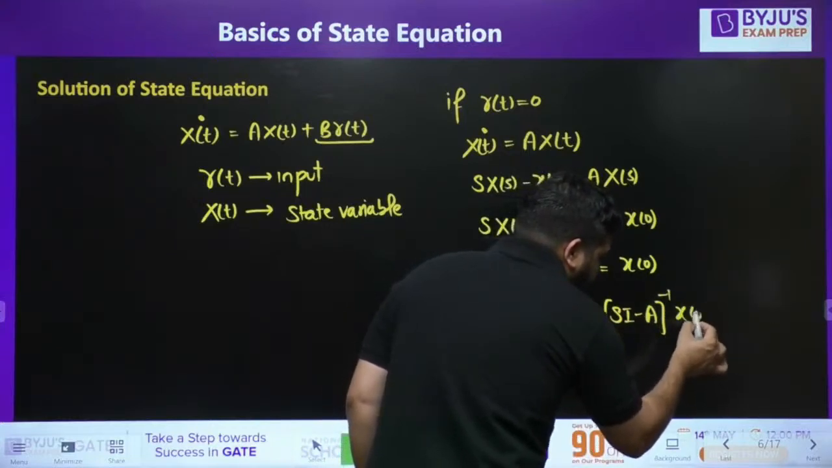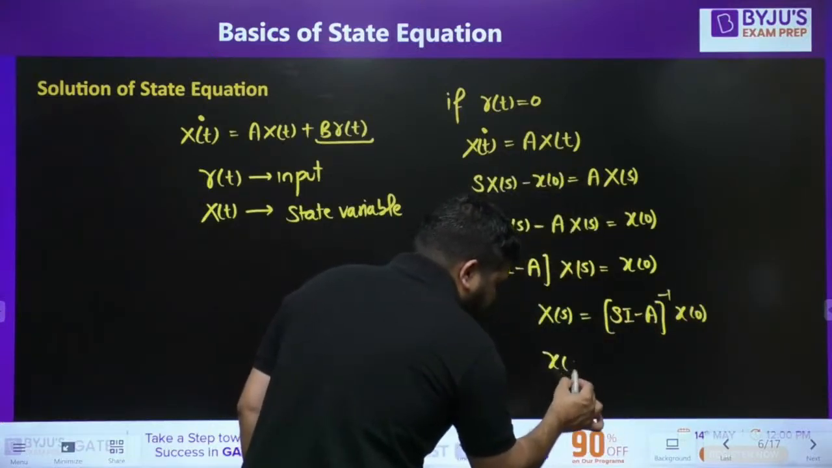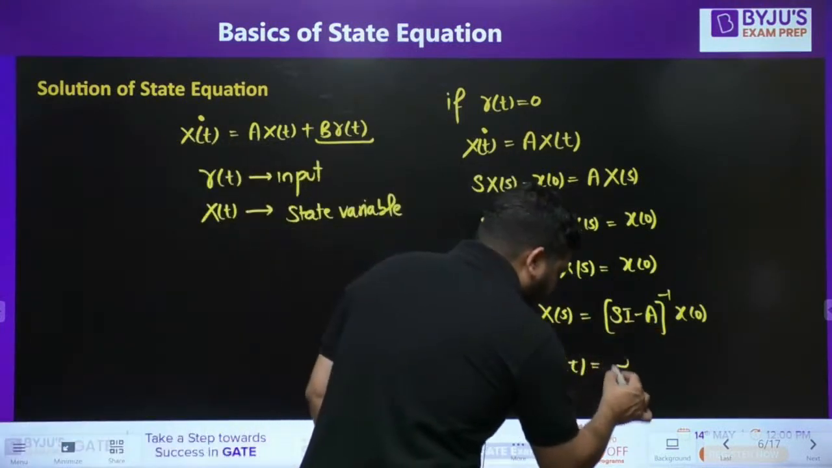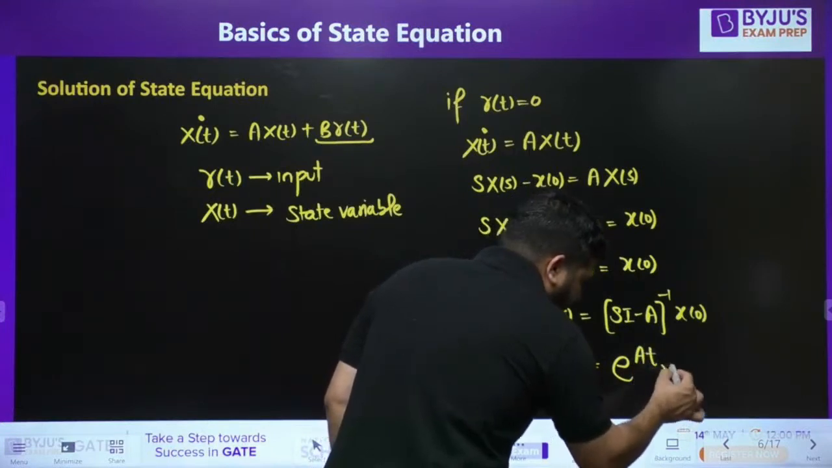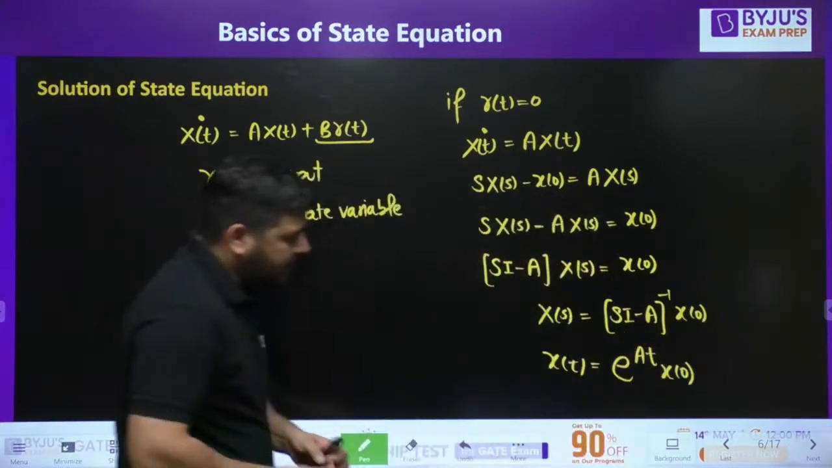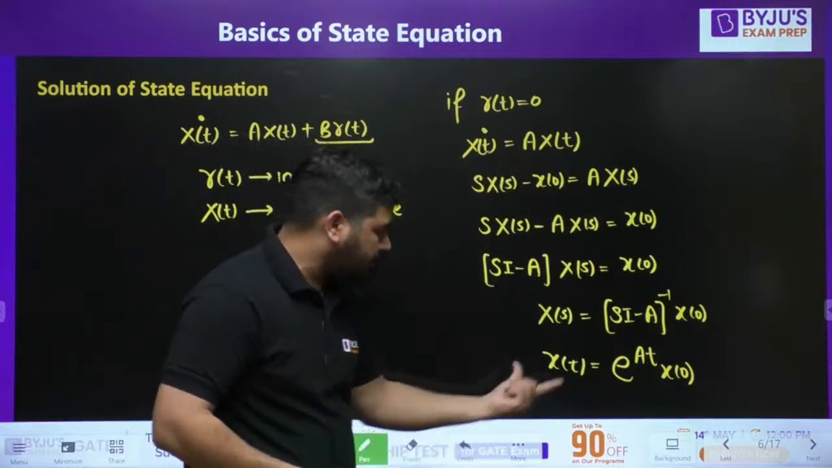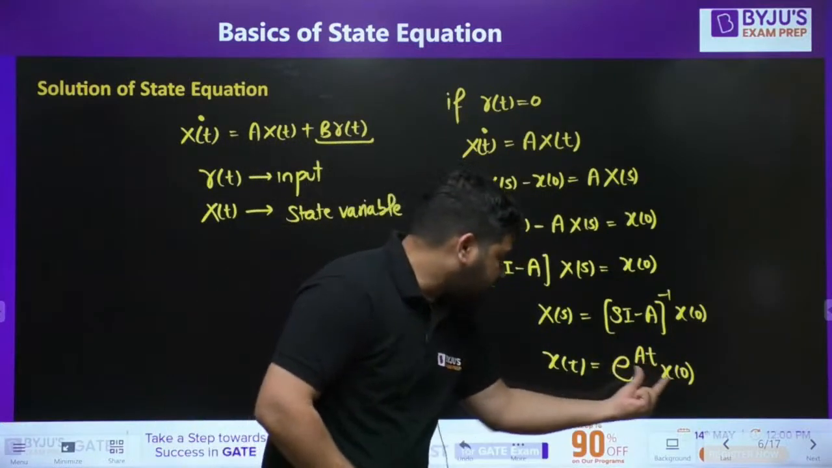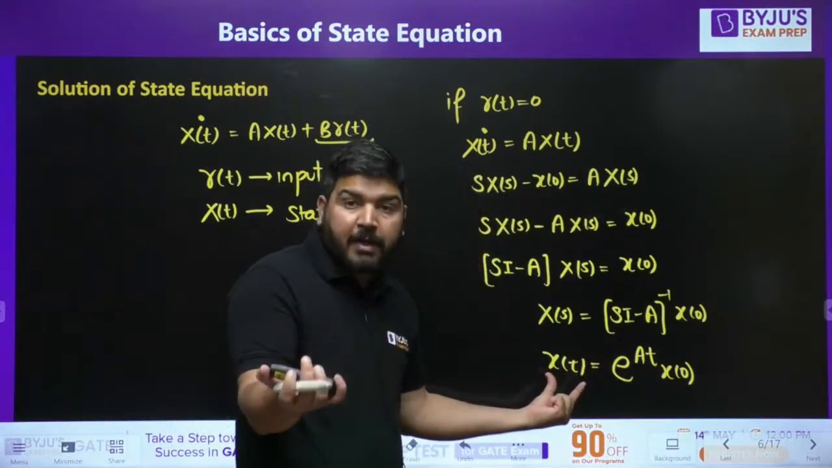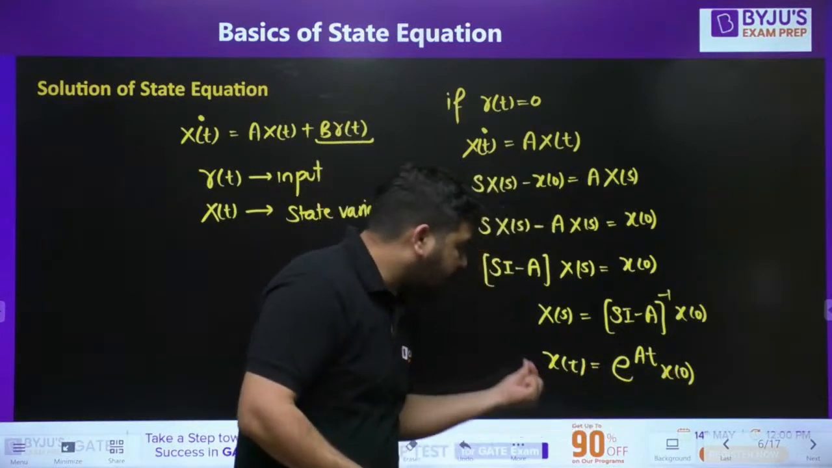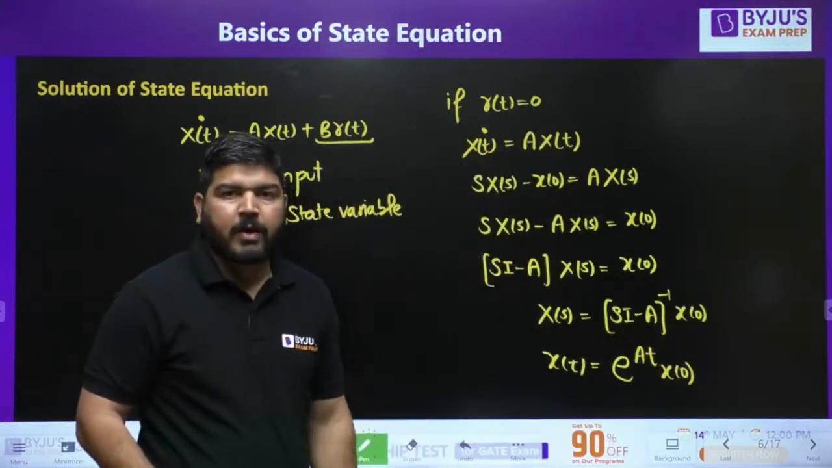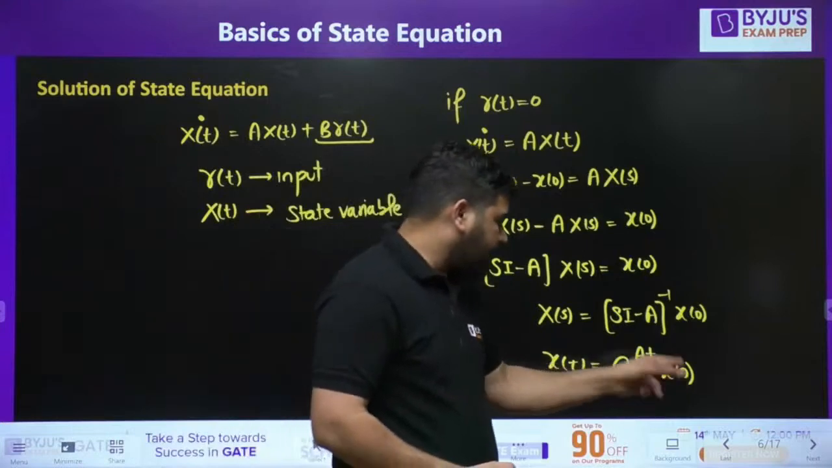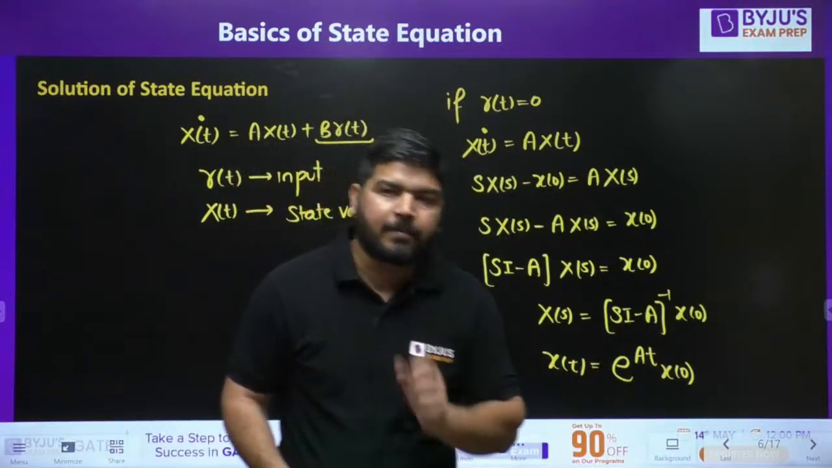into x(0). Now in time domain, let's say you write this equation in time domain, so it will become e to the power At x(0). Now you can see that the solution of this equation is this. It means from the initial state variable, you are transitioning to state variable at some time t. It means this is a state transition equation. There is a transition from initial state variable to the state variable at some time t.